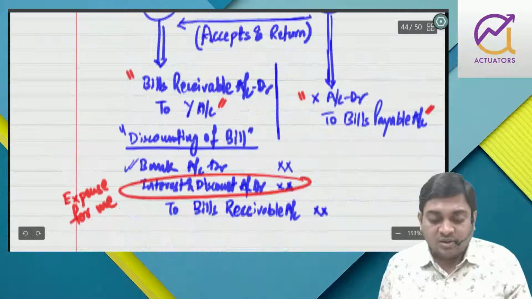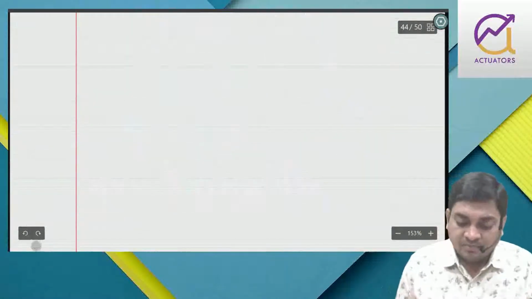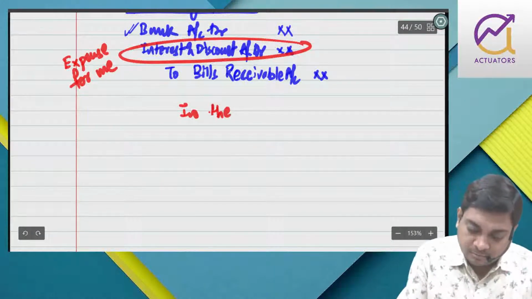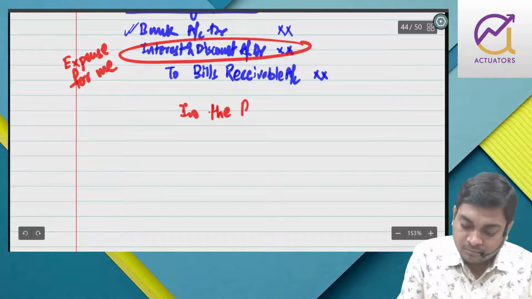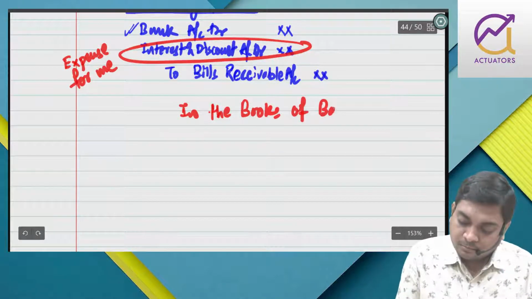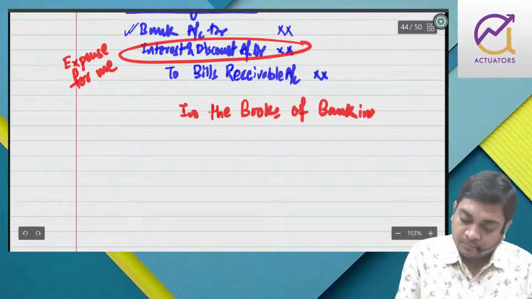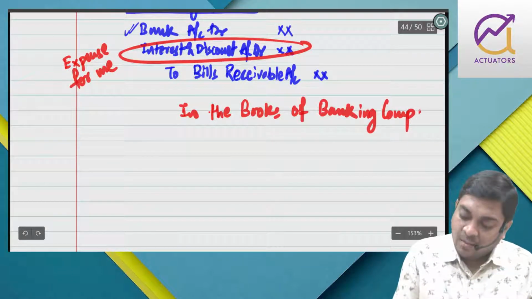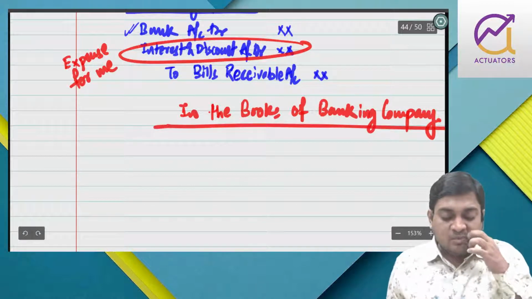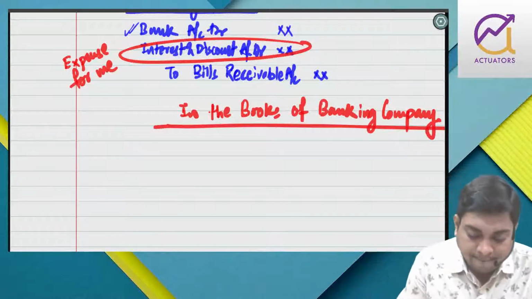Is that fine? So this is foundation level. Now we have to think in the books of a banking company. Forget what you know.